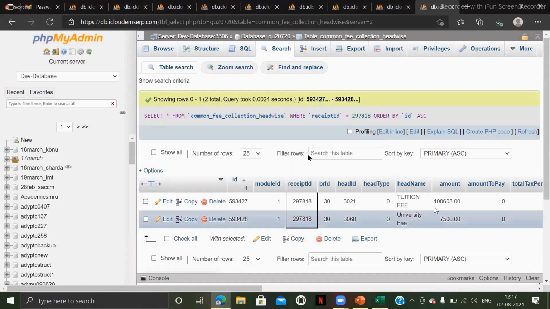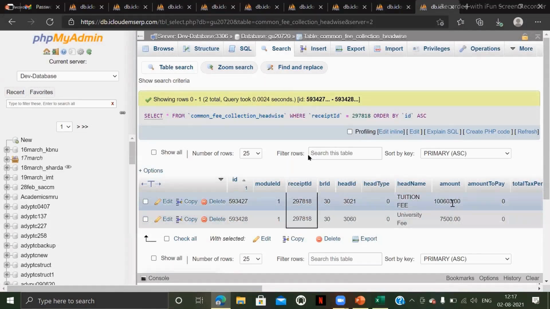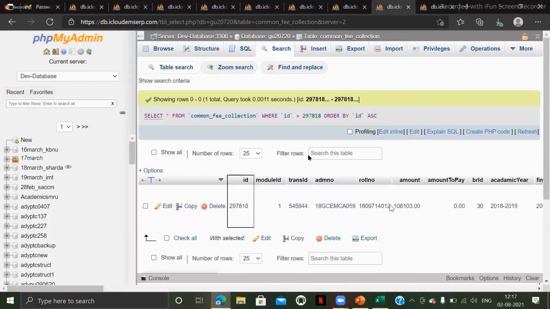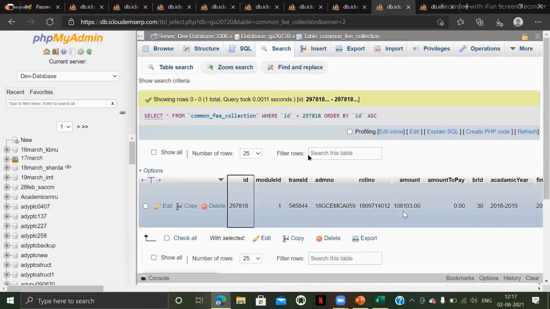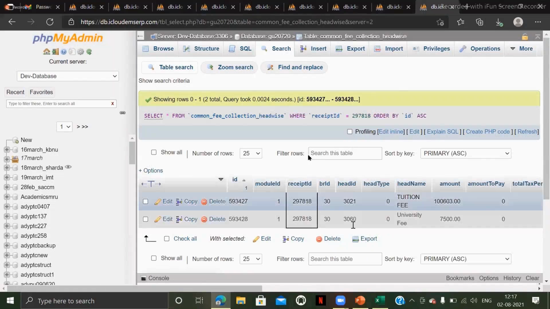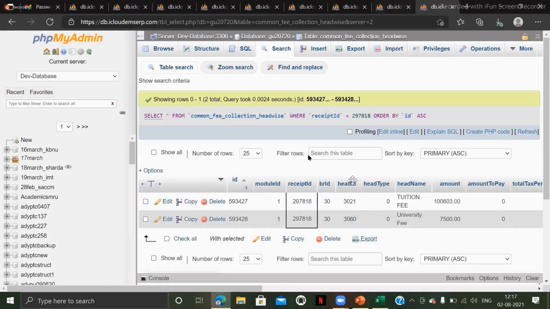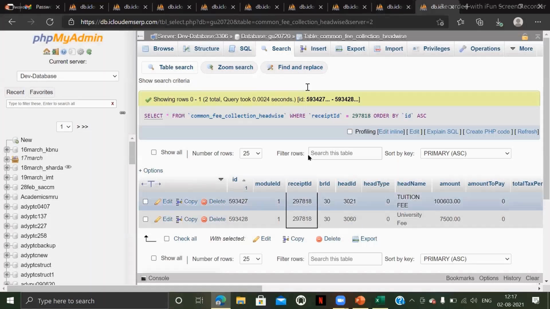And here the amounts are 1,603 and 7,500. If we sum this, it is the same value, 1,08,103 rupees. So here also, this is the headwise amount, and again this head ID is carried from the fee types table.